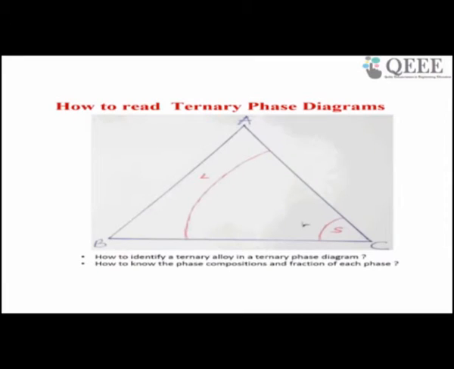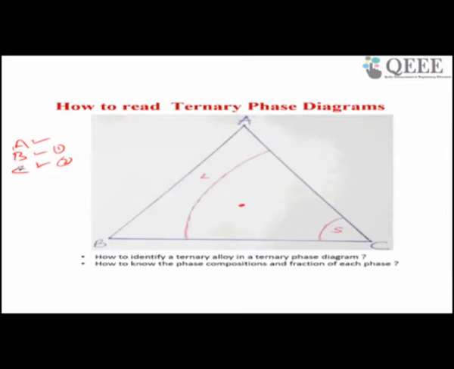Now come to the ternary phase diagram. Suppose this is a ternary phase diagram, and this diagram shows the situation at a temperature of 100 degrees; for simplicity I have taken a simple ternary phase diagram, and you want to know what your phase is here. What is a ternary phase diagram? You have three elements, A, B, C. So here A is your solvent, B is your solute 1, C is your solute 2.